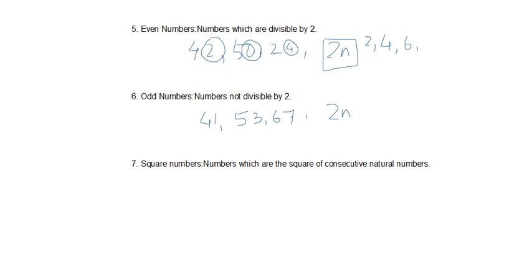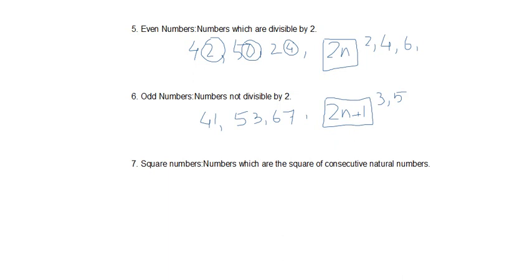If you put n equal to 1, then 2 into 1 is 2, plus 1, it is 3. We'll get the first odd number. If you put n equal to 2, then twice n is 2 into 2, 4, plus 1 is 5. We'll get the next. So twice n plus 1 is the generator. This is the general form of odd numbers. You have to keep it in mind always. And one more thing, after every even number the next number is odd, and after the odd number again it is even. So they run one after another consecutively.